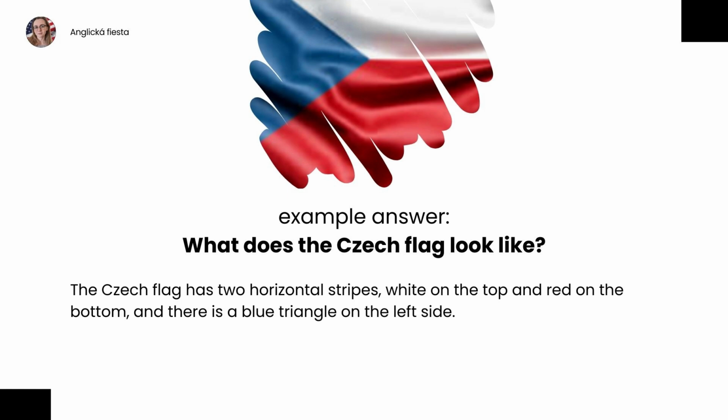The Czech flag has 2 horizontal stripes, white on the top and red on the bottom, and there is a blue triangle on the left side.